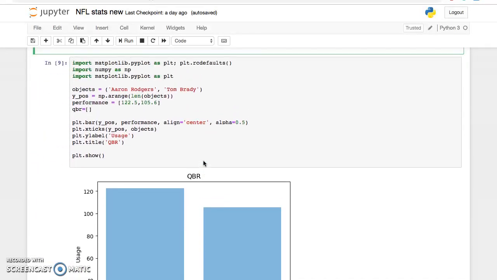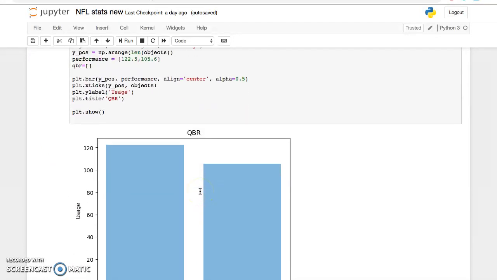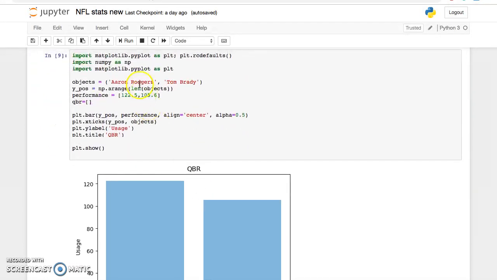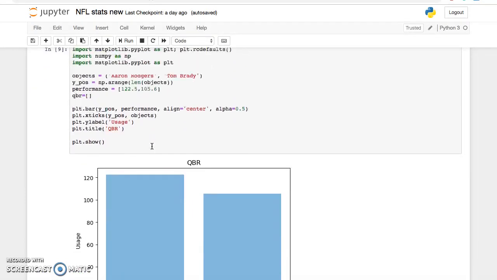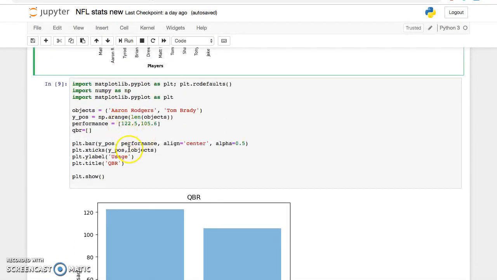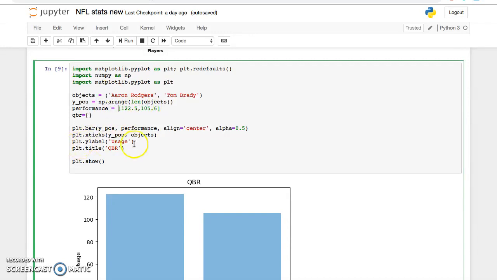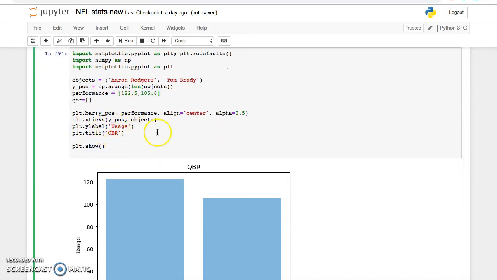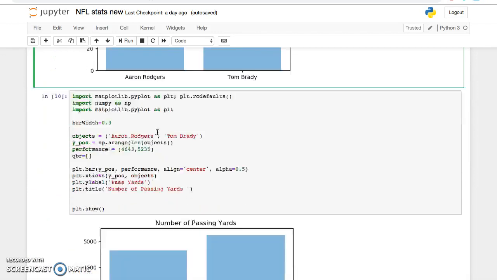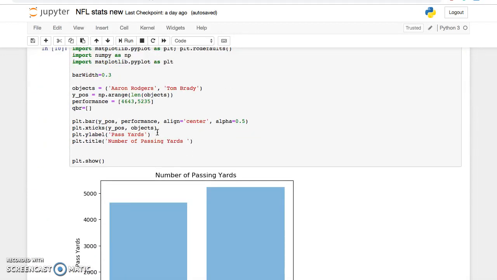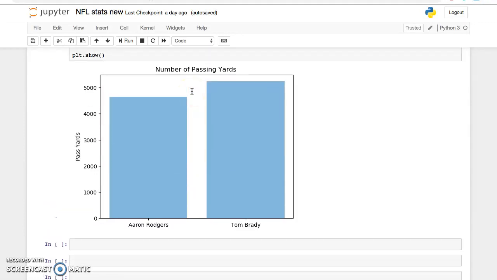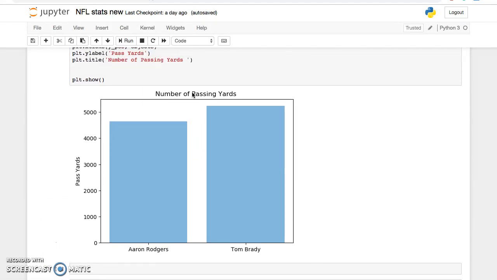Now down here we have the QB rating graph, which is just a two-player comparison between Aaron Rodgers and Tom Brady, the GOATs. So we compare their QB rating in this graph, and we labeled the axes. Although there were a lot of great quarterbacks on this list, we chose to focus in on two of the elite ones, Aaron Rodgers and Tom Brady.